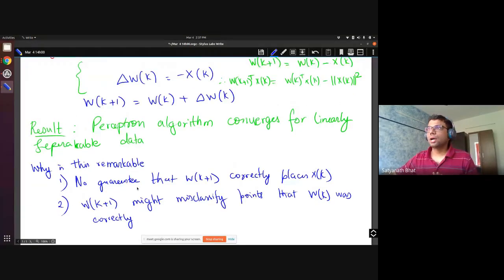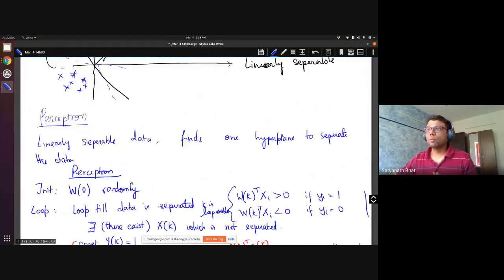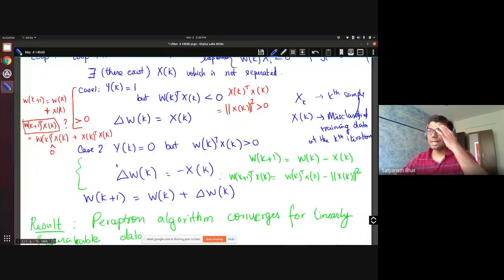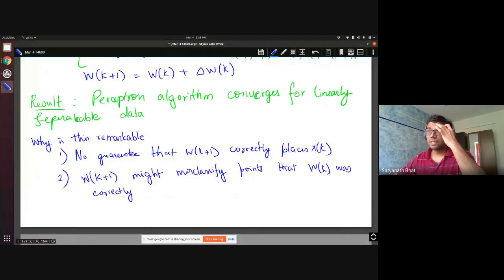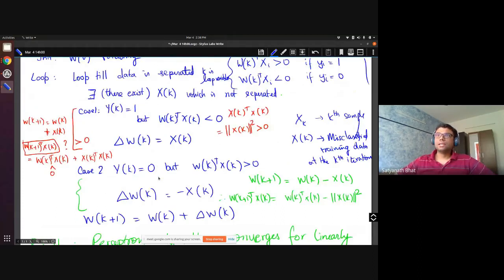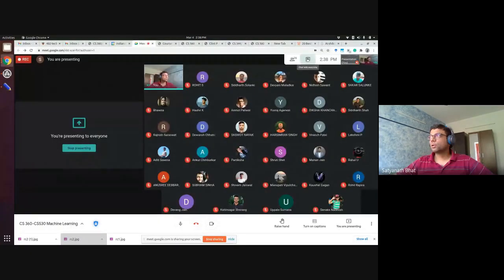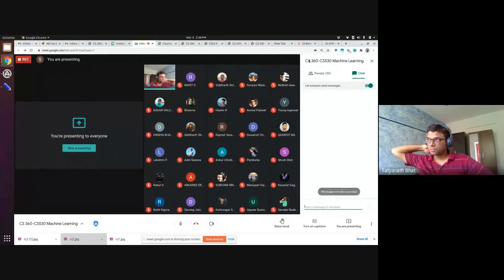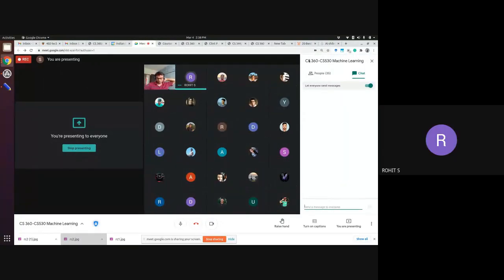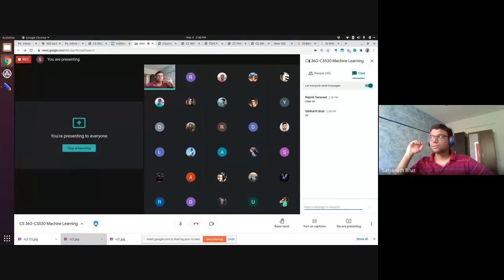Let's try to get a geometric intuition as to what exactly is happening, and then let's see whether we can elaborate on points 1 and 2 a little bit more. We will come to why these two points are important, but are there any questions till here? Let me quickly check with the class. Can I have a quick poll if everything is clear so far? Everything clear, sir. And also I figured out the second point. Okay.